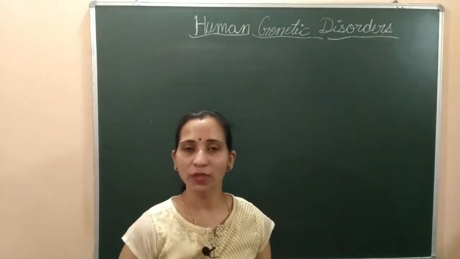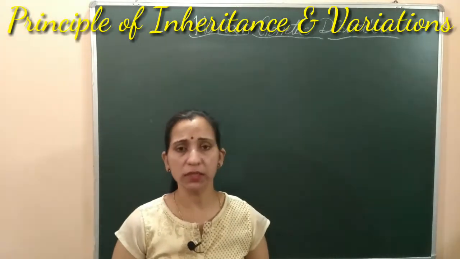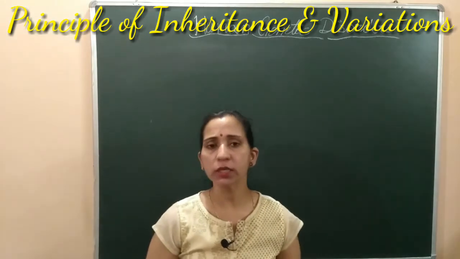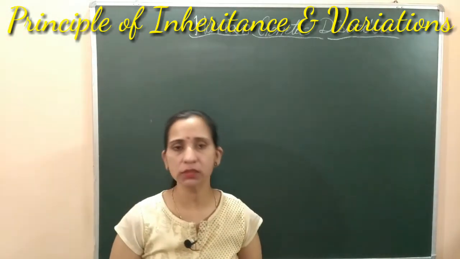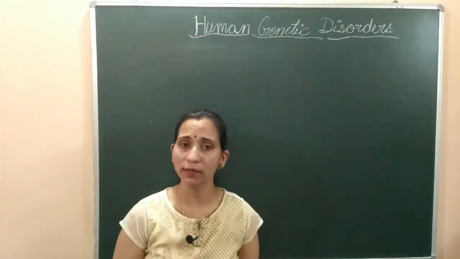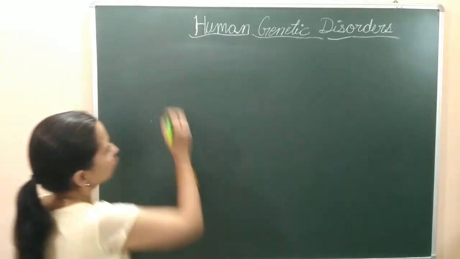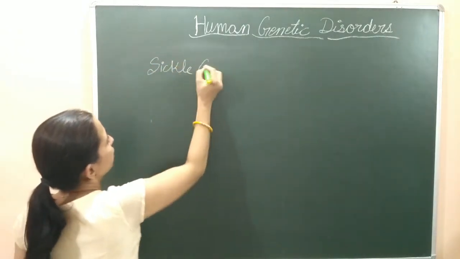Hello students, now let's start with another genetic disorder, that is sickle cell anemia. As we are discussing autosomal recessive disorders, now we will discuss the next genetic disorder of this type, that is sickle cell anemia. So let's start our topic. The disease is sickle cell anemia.